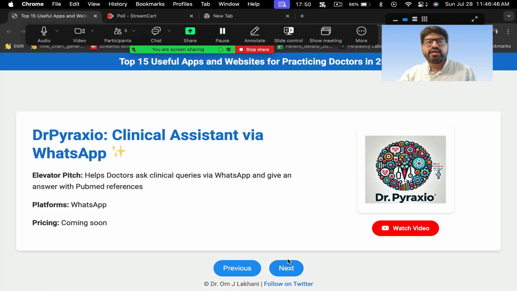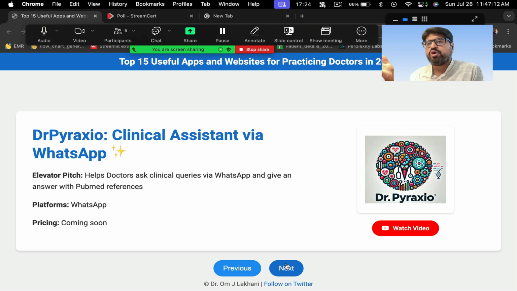Okay. Then we have Pyrexio, which is a general use AI, and we have Dr. Pyrexio, which is a clinical assistant via WhatsApp. Now, I'm integrating this with WhatsApp. We have made another version which is available without WhatsApp. I'll show you that as a demo separately, but this is using WhatsApp. So what I'm doing is I'm connecting this with WhatsApp. So maybe in future, in a few weeks, maybe we'll give this to you, where you can directly ask medical queries using WhatsApp itself.